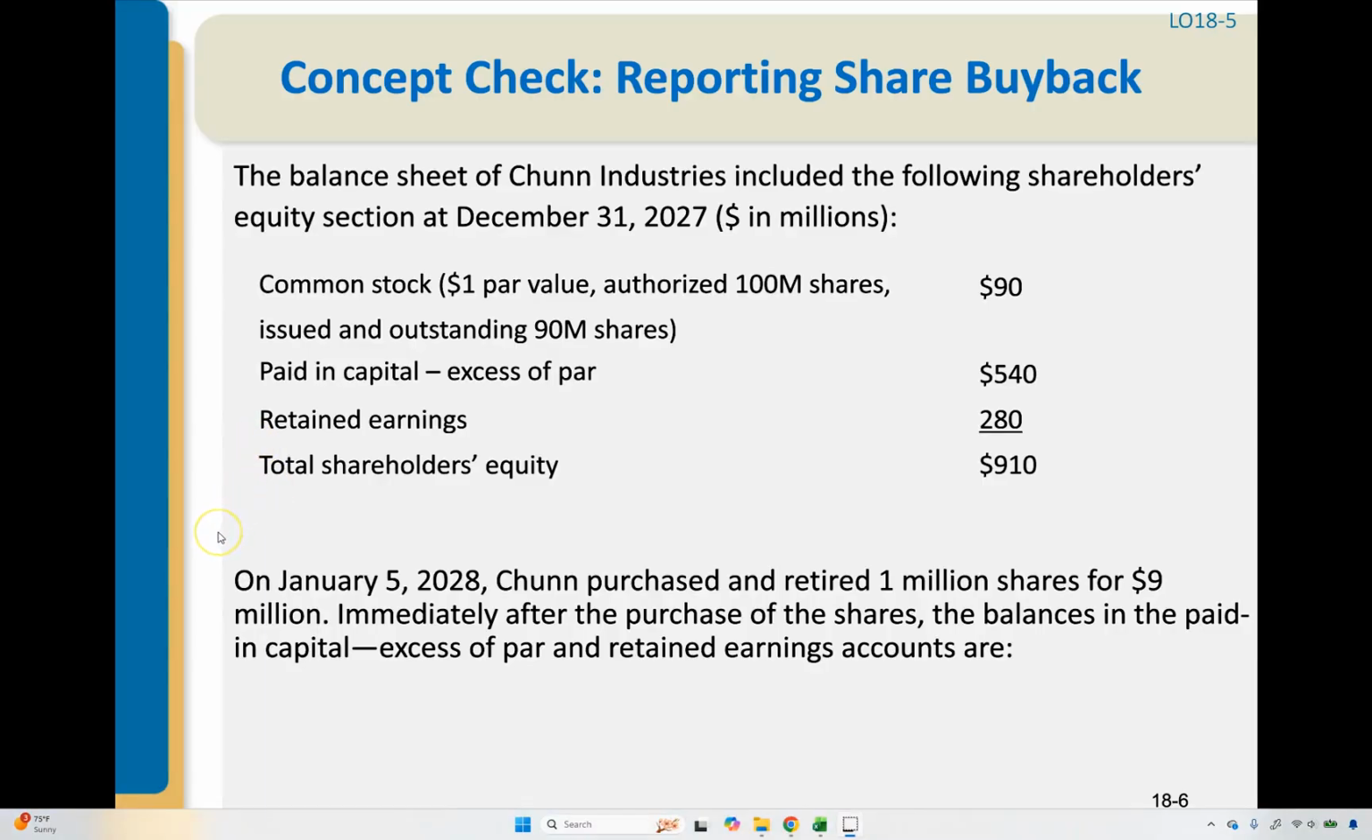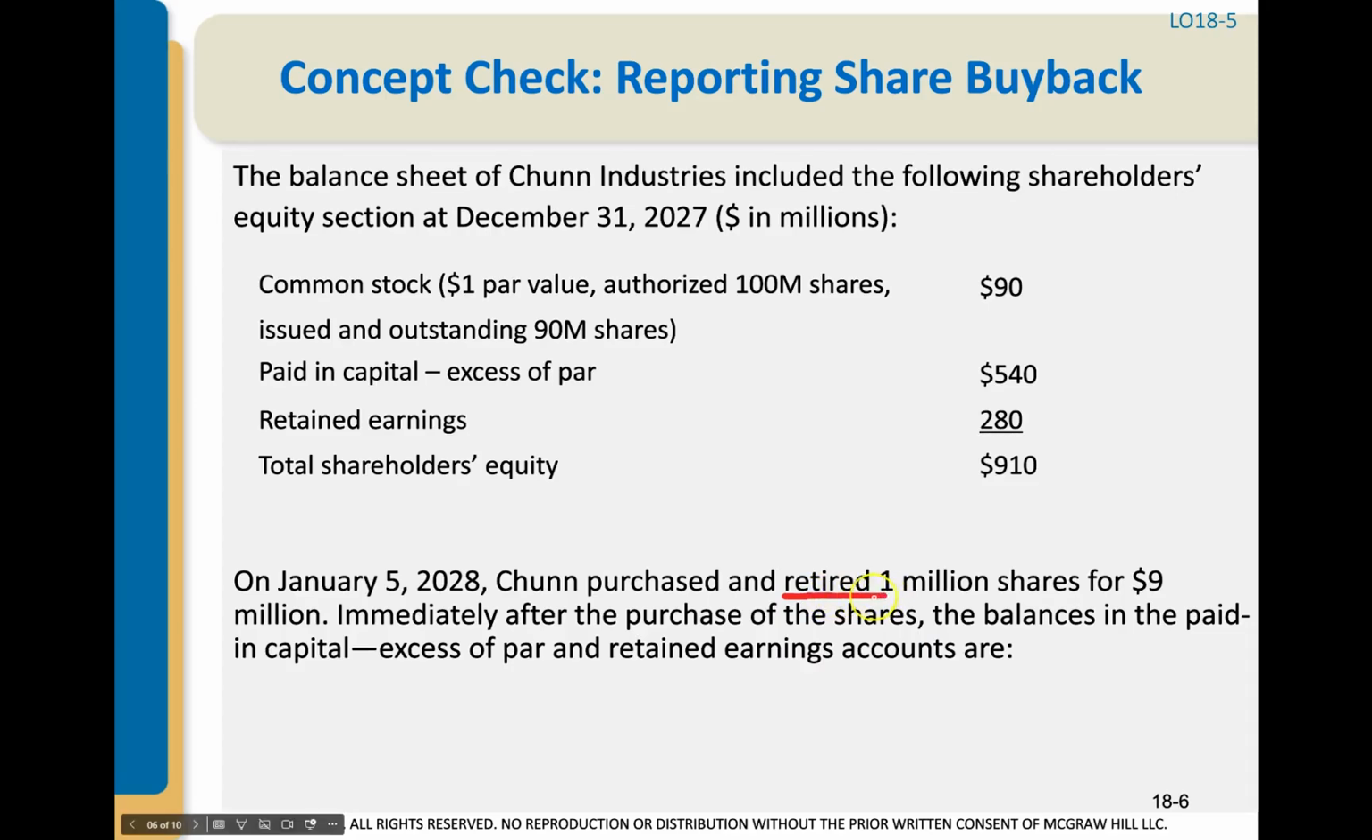Let's do a concept check. The balance sheet of Chun Industries included the following shareholders' equity section at December 31st, 2027. I'm just going to let you look at the snapshot of the total shareholders' equity section. And we're told that on January 5th, 2028, Chun purchased and retired 1 million shares for $9 million. Immediately after the purchase of the shares, the balances in the paid-in capital in excess of par and retained earnings accounts are what?